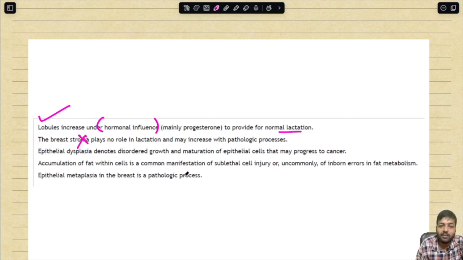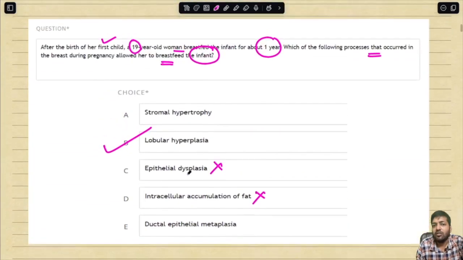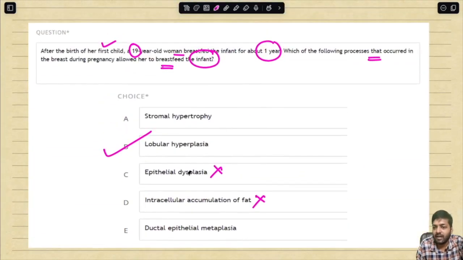Epithelial dysplasia denotes disordered growth and maturation of epithelial cells, so again, that is not a correct option. Accumulation of fat within cells is the common manifestation of sublethal cell injury, or uncommonly of inborn errors of fat metabolism, but that is not the issue over here. Epithelial metaplasia in the breast is a pathological process. Again, we are talking about physiology over here. So lobular hyperplasia will be the correct answer.